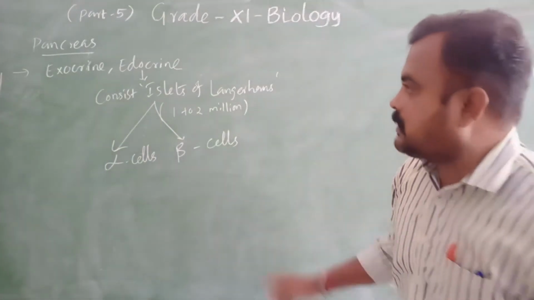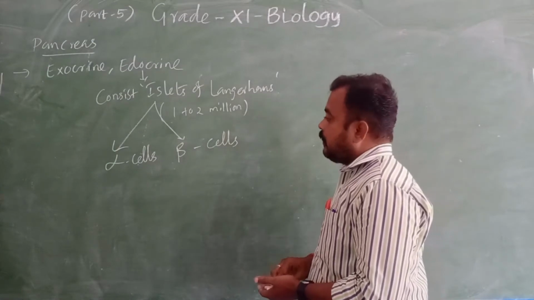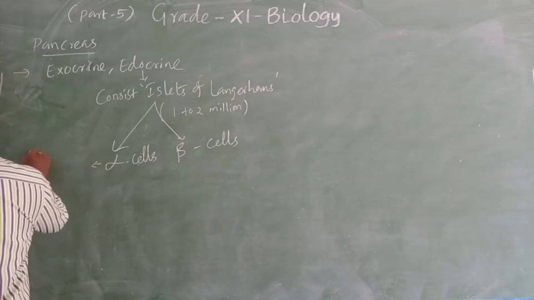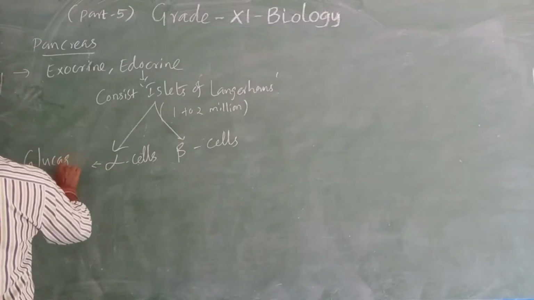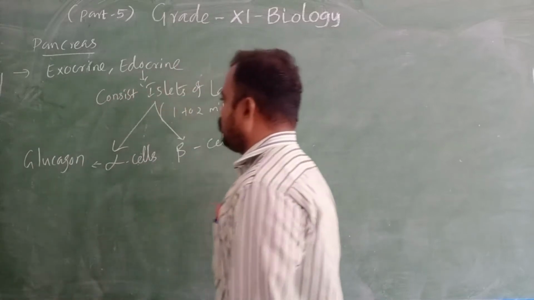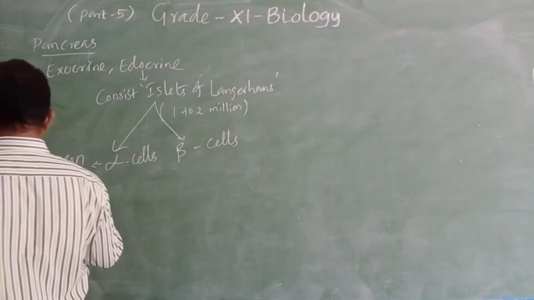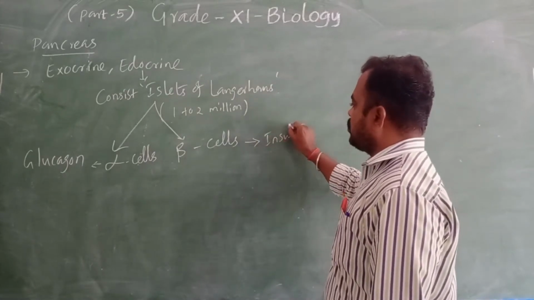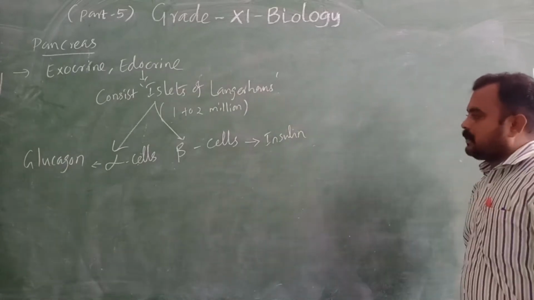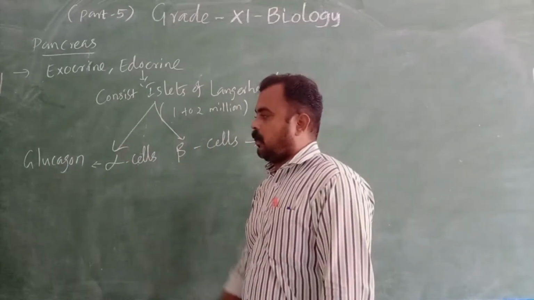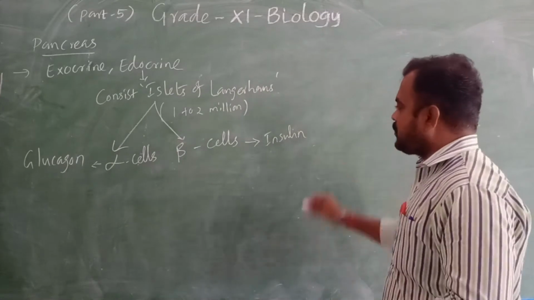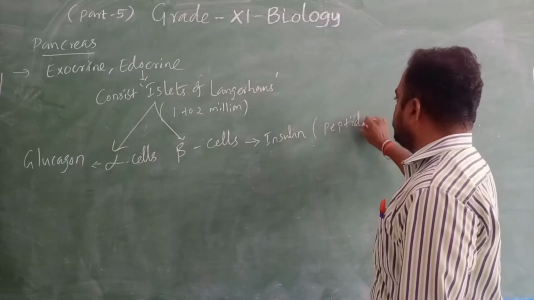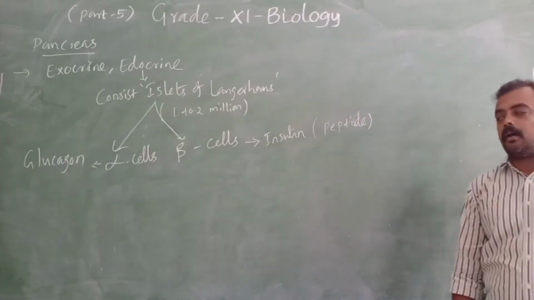So alpha cells and beta cells. The alpha cells secrete glucagon. Beta cells secrete insulin. Both are peptide hormones; as I said already, a peptide hormone is a protein hormone.